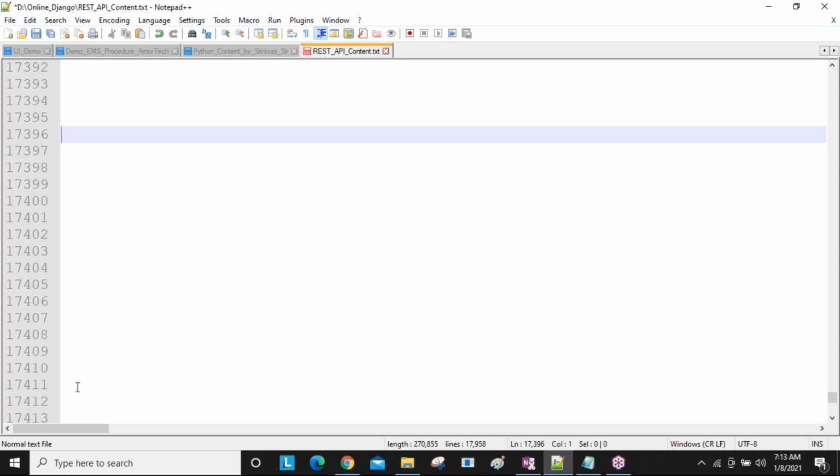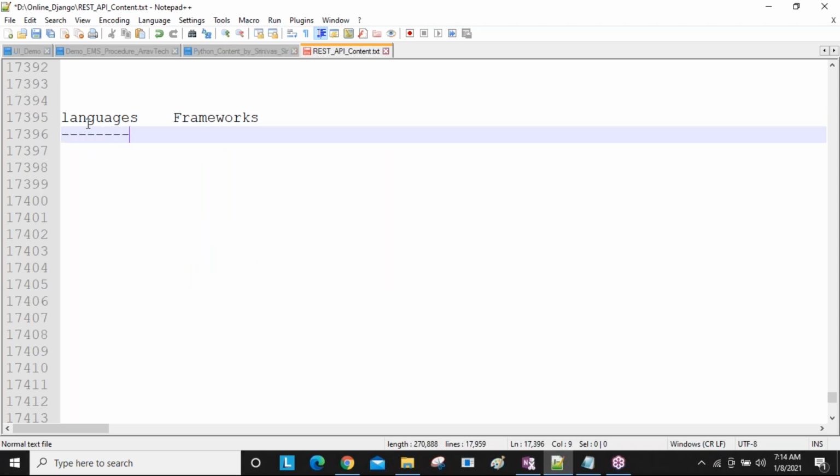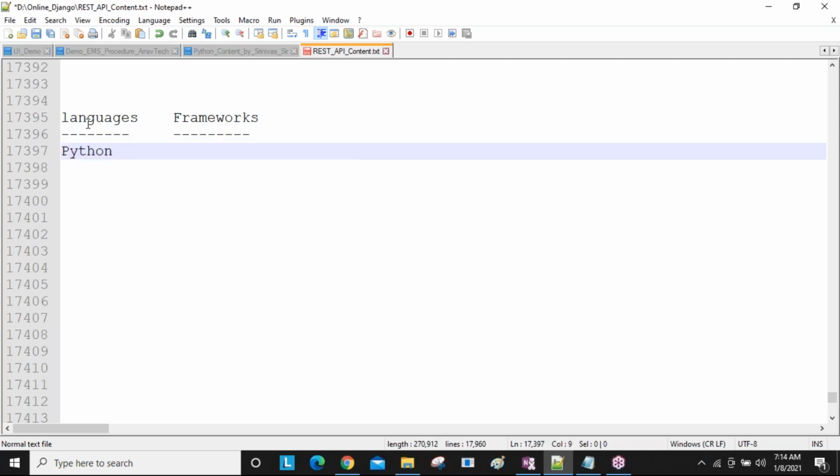So we have different frameworks related to particular languages. We have languages and we have frameworks. If you want to develop applications, you must learn any one language and that language's related frameworks.